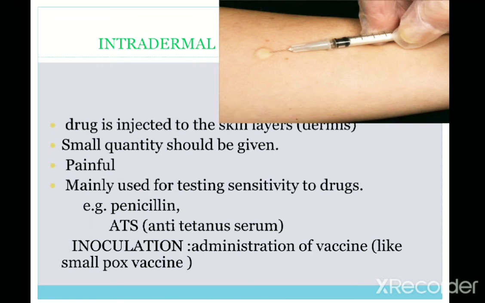If the patient is sensitive to some of the drugs, at that time the test should be given by this intradermal route. For example, penicillin, ATS, that is anti-tetanus serum, or inoculation, that is administration of vaccines like smallpox vaccine, then BCG vaccines, those all will be given by this route. Those tests will be done by this intradermal route.